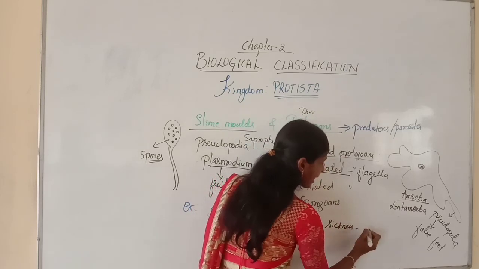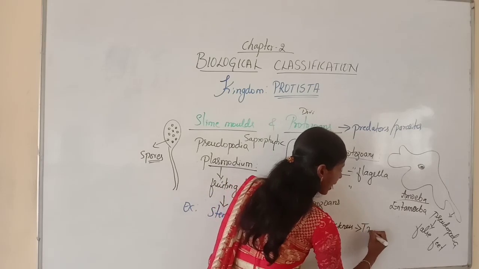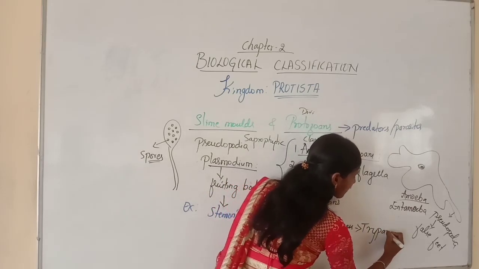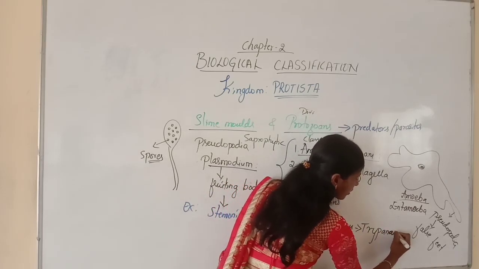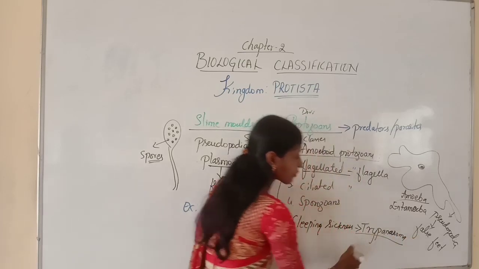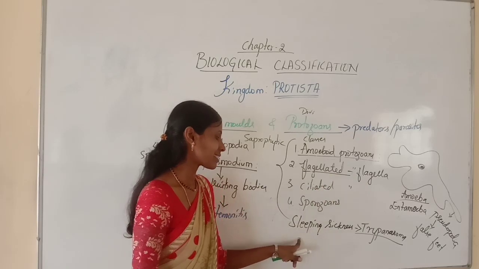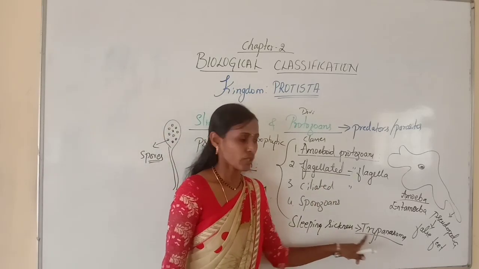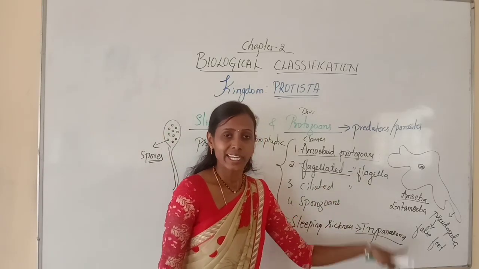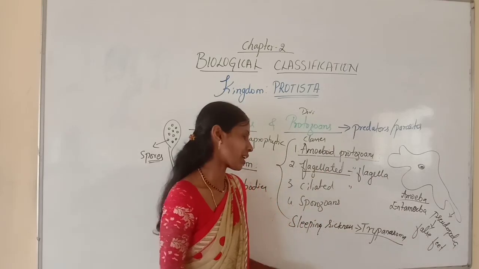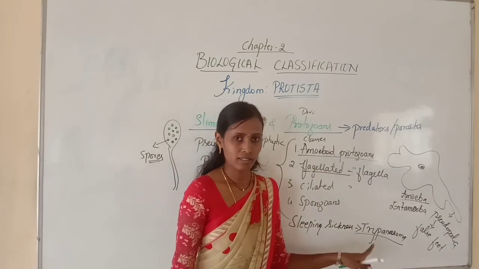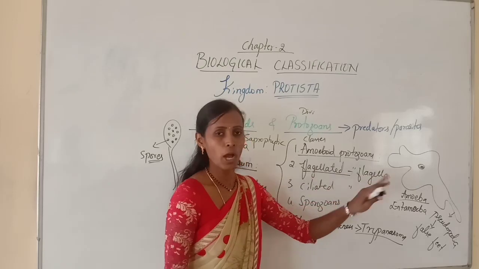Sleeping sickness is caused by a protozoan called Trypanosoma. Trypanosoma is a flagellated protozoan which causes a disease called sleeping sickness. So this is a parasite. It is a flagellated protozoan that causes the disease sleeping sickness. That is about flagellated protozoans.